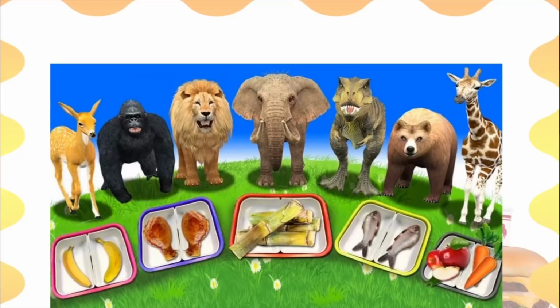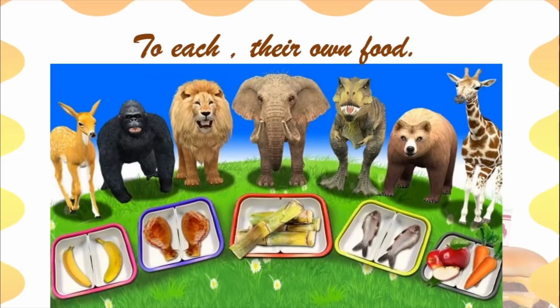Look at the dinosaur and look at the bear there. They love to eat fish or they also eat meat. And the giraffe in the corner, he is also a vegetarian. So some animals eat vegetarian food and some animals eat non-vegetarian food, just like us human beings, isn't it? There are some people who do not eat eggs, fish, or chicken, etc. And some others love to eat chicken, they love to eat fish. So to each animal their own food. To each their own food means every animal eats according to his type.